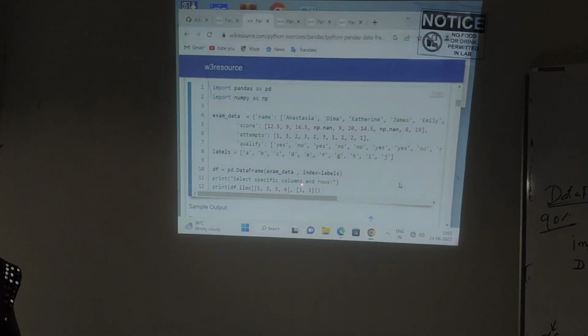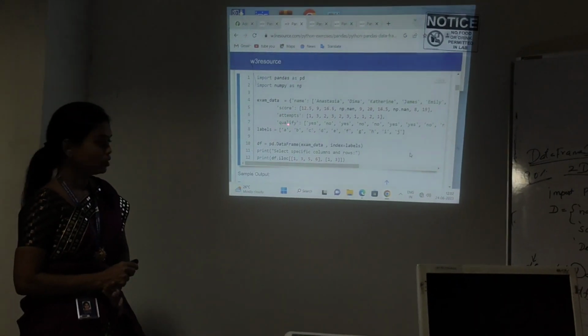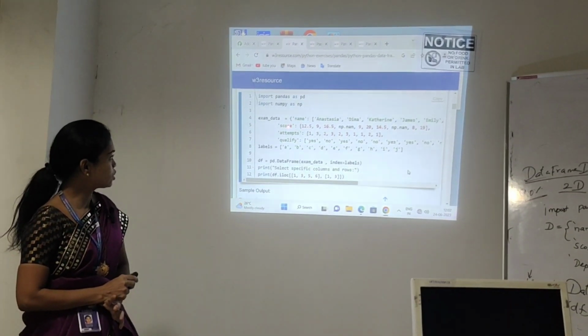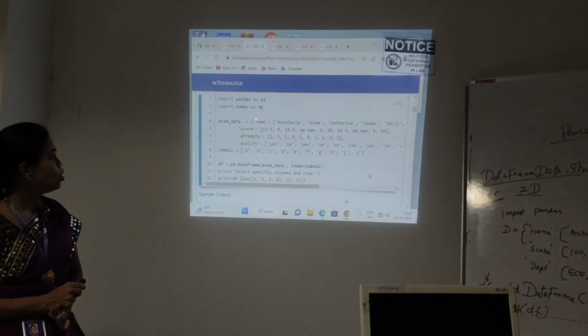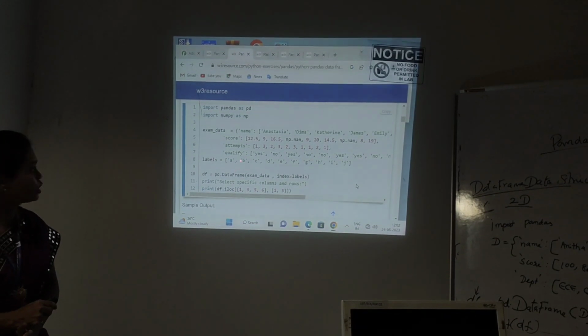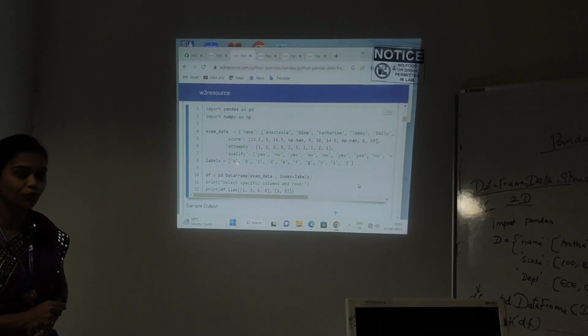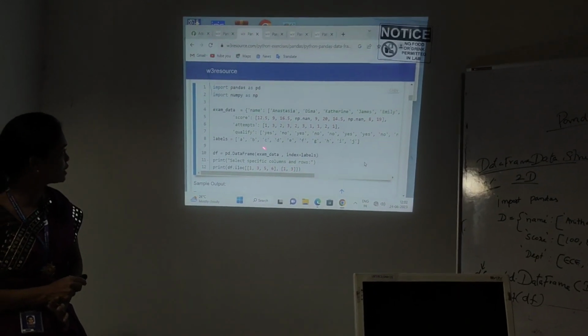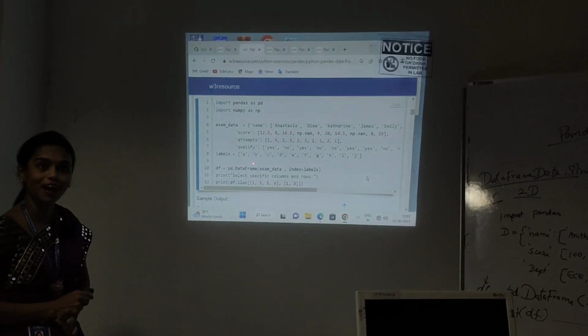Listen, which is the first location? Score. And 3 means 4 and 0, 1 means score, 2, 3 means qualify. 1, 3 means score and qualify. It will select only the score and qualify columns.